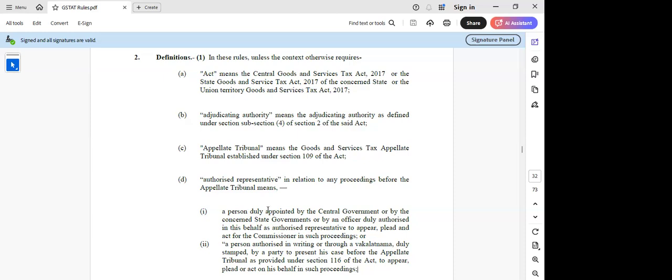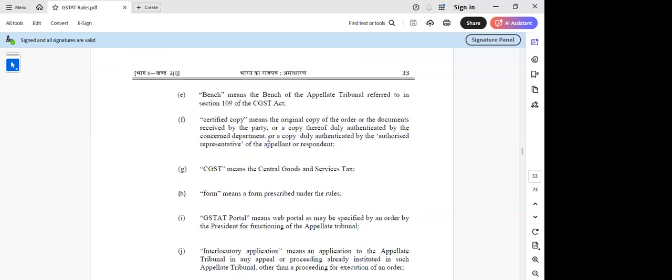If we see the definition of certified copy also, it means the original copy of the order or documents received by the party, or a copy duly authenticated by the concerned authority, or even a copy authenticated by the authorized representative of the appellant or respondent, which is treated as a certified copy.